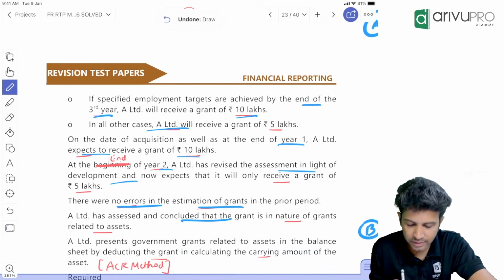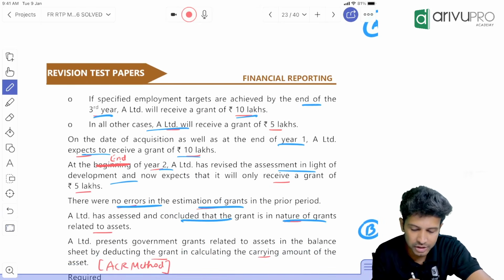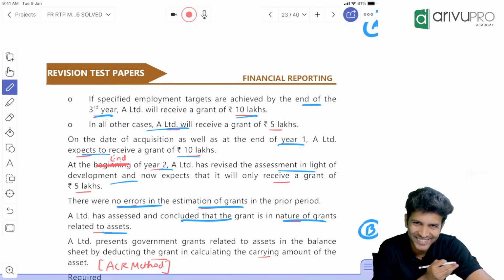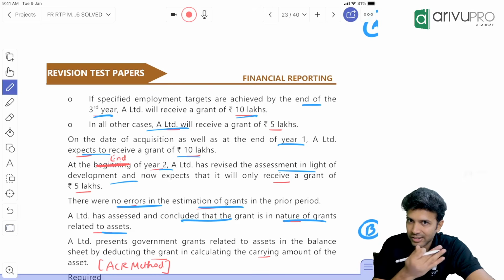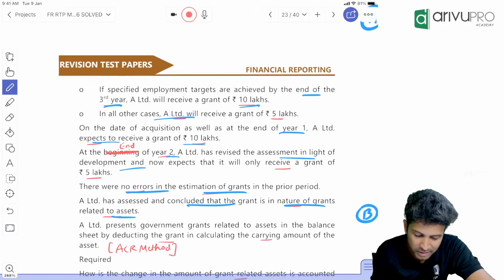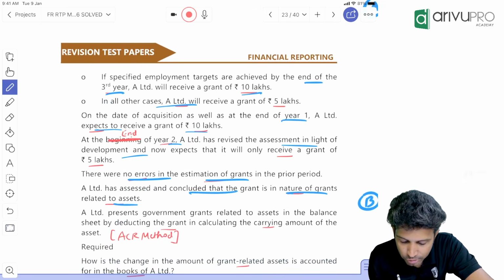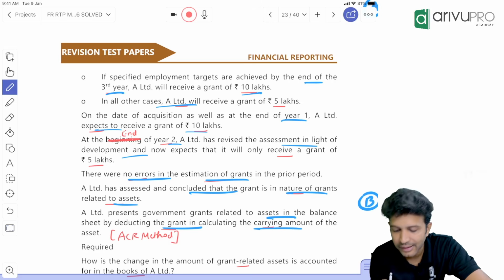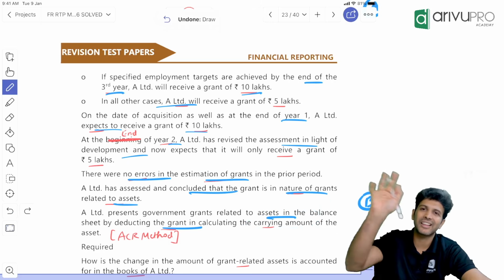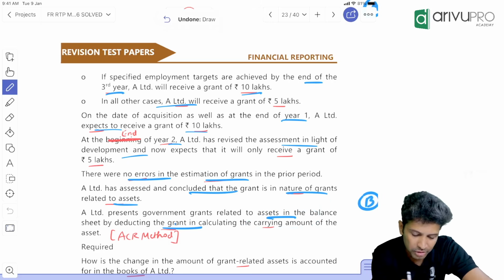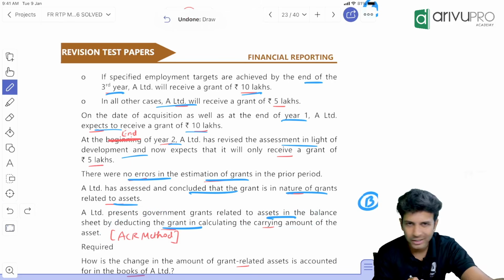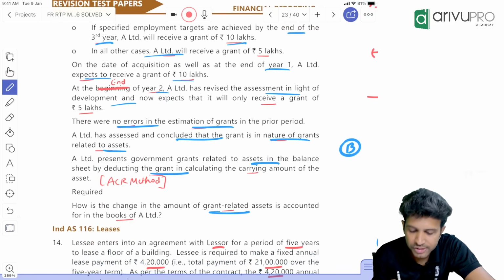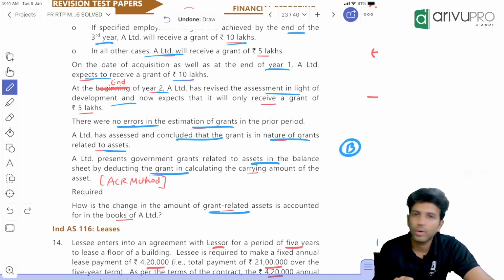A has assessed and concluded that the grant is in the nature related to asset. We already know that. So we can follow either asset cost reduction method ACR or deferred income. What does company say? A Limited wants to present government grant related to asset in balance sheet by deducting the grant in calculating the carrying amount. Grant they're reducing from carrying amount of the asset means we are following asset cost reduction method or ACR method. Now this change in estimate in second year, how should we account is what they're asking.